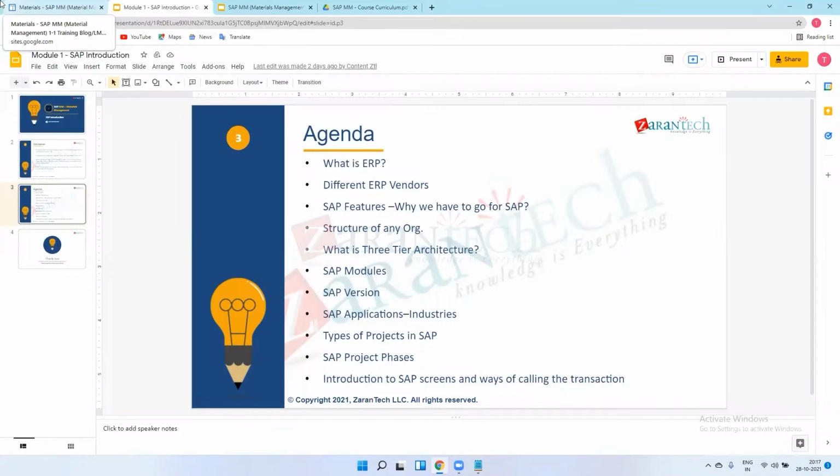In that manual, we enter all the T codes, all the snapshots, all the theoretical and basic concepts, how users can use it, which screen will appear after an error, and what you need to do if any error comes. All this basic knowledge will be there in the manual.